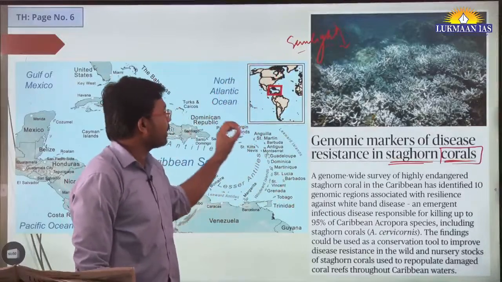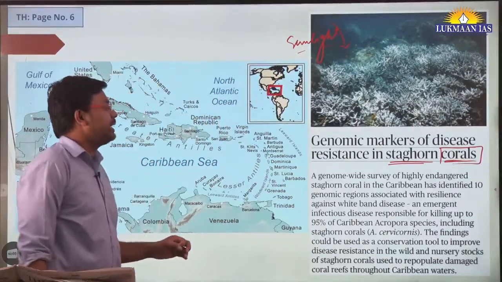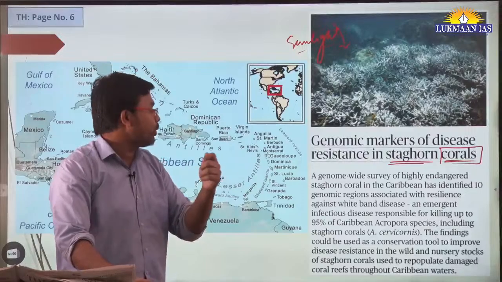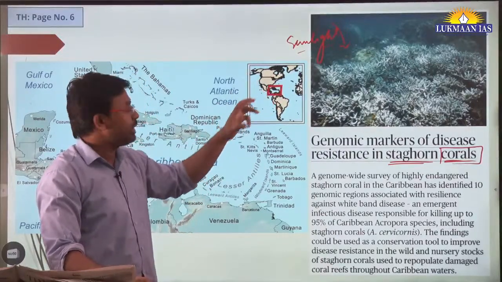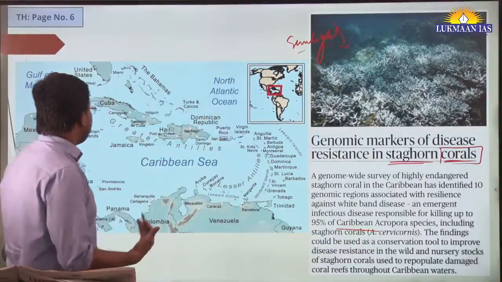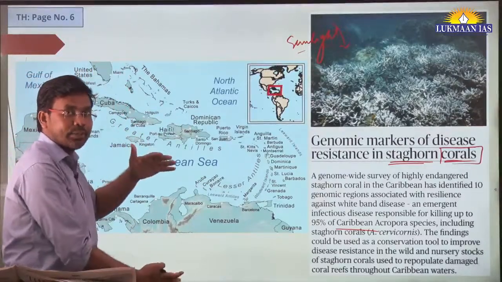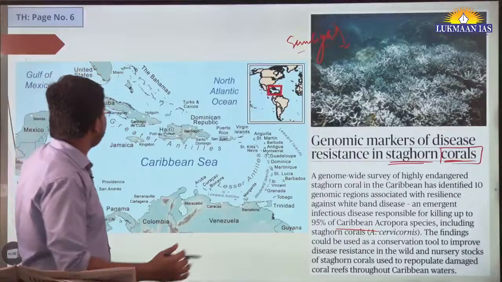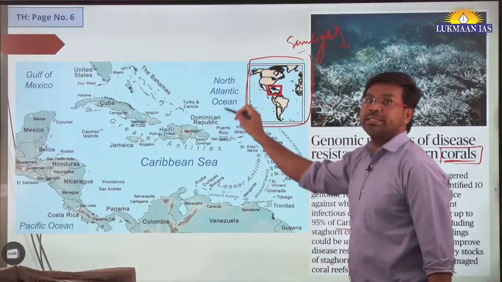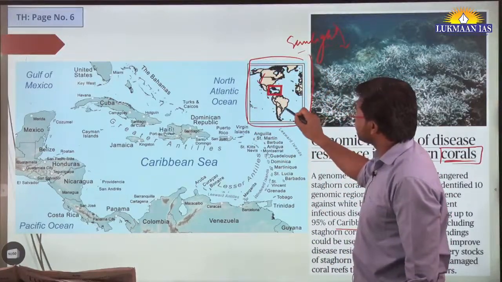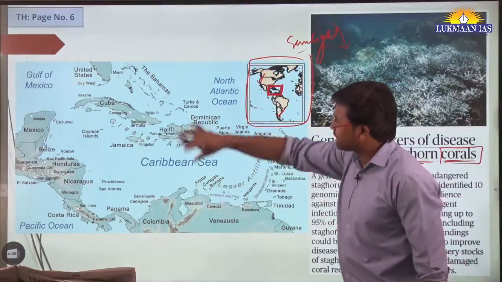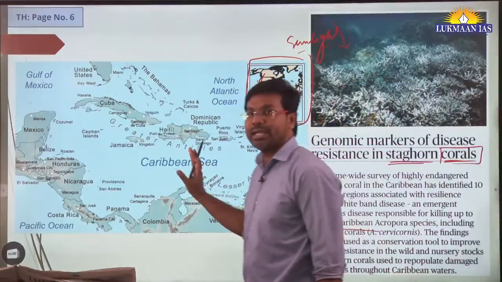In this article they have talked about the genomic markers of disease resistance in Staghorn corals. In these corals they have identified markers of genomic resistance. These corals are found in the Caribbean. So where is the Caribbean located? The Caribbean islands are located between North America and South America. You can refer to this small map: here we have North America, South America, and between them the Caribbean islands, which has a huge number of islands.